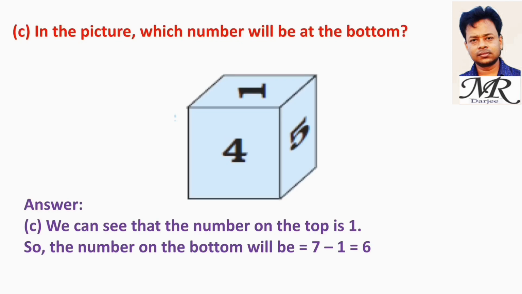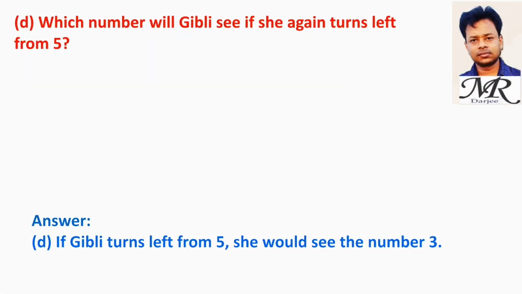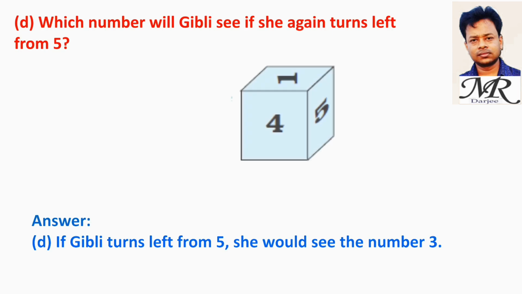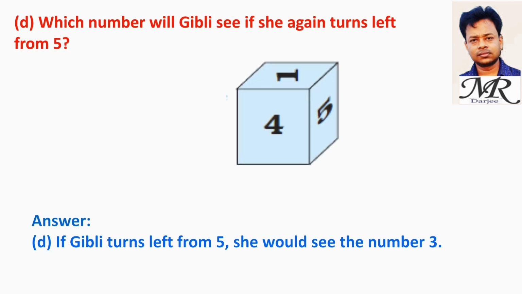In this picture, which number will be at the bottom? We can see that the number on the top is 1. So, the number on the bottom will be 6. Which number will Givli see if she again turns left from 5? If Givli turns left from 5, she would see the number 3.